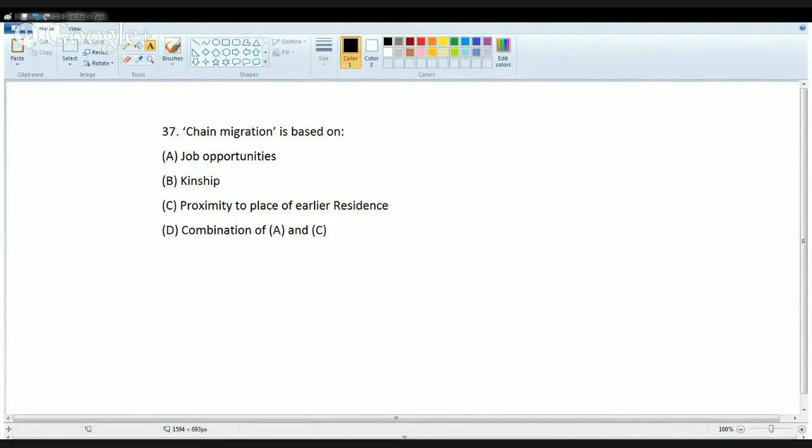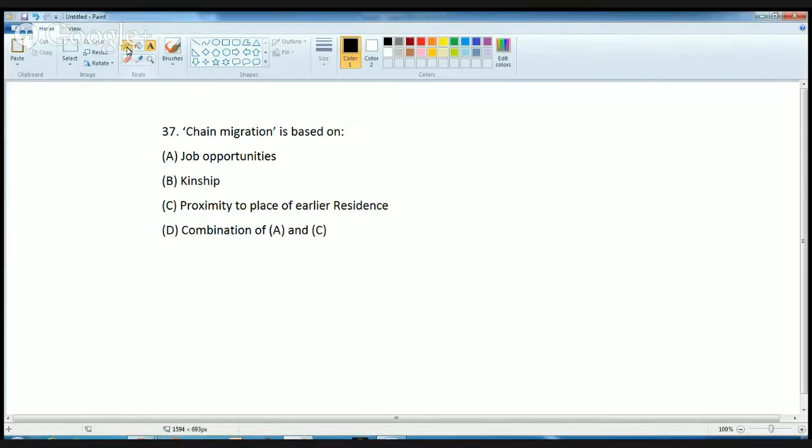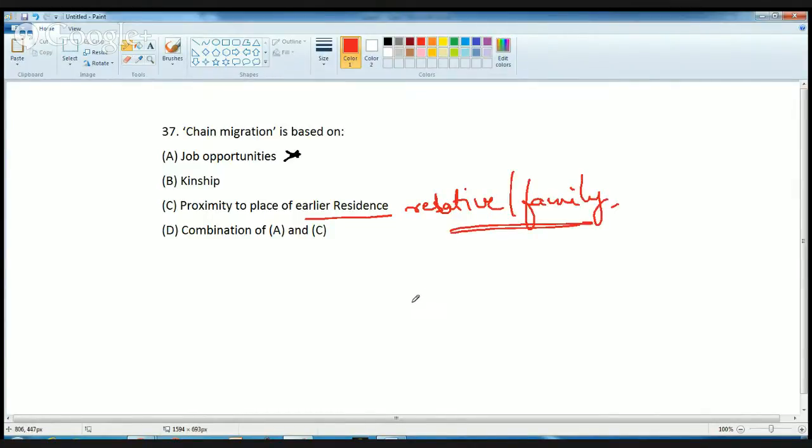First is you have an opportunity for a job. If I'm getting a job in a certain place, I'd like to move there, or I have existing relatives or my family in that area. That would be a pulling factor for me. So relatives or family or your knowledge about that area. In any way, you have a proximity to that place, which would be a factor that would bring you towards that place. So job opportunities and proximity.